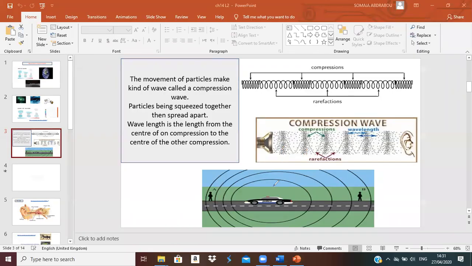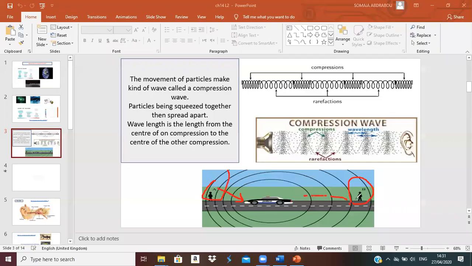Now I also talked about how the sound will be clear for person A or person B. Which one? Person A, excellent, because he is close to the sound, so the waves of the sound will not lose any sound.